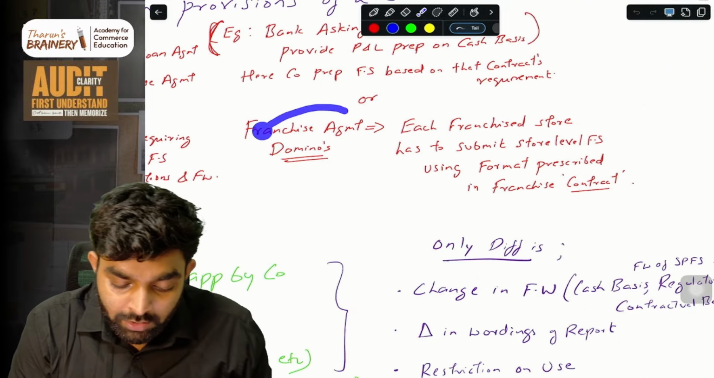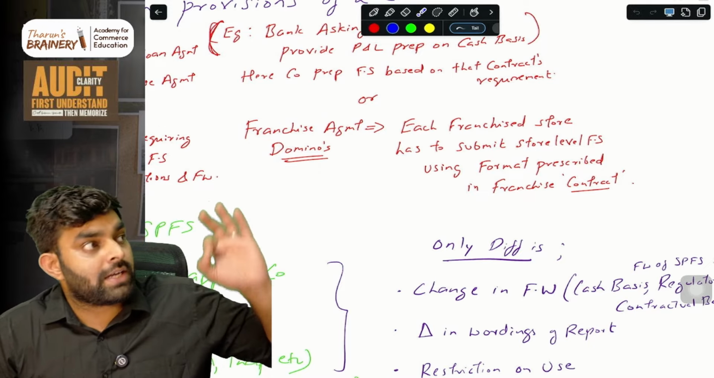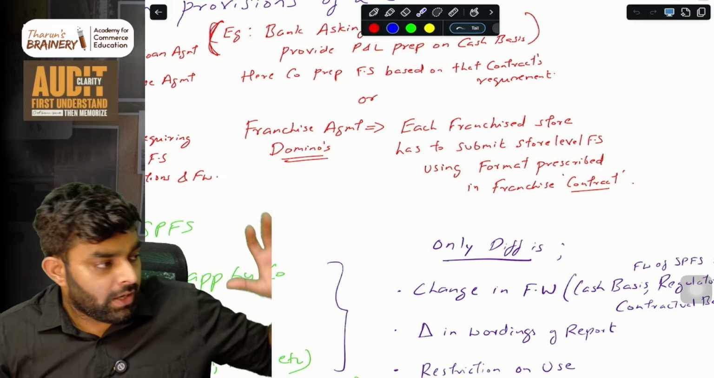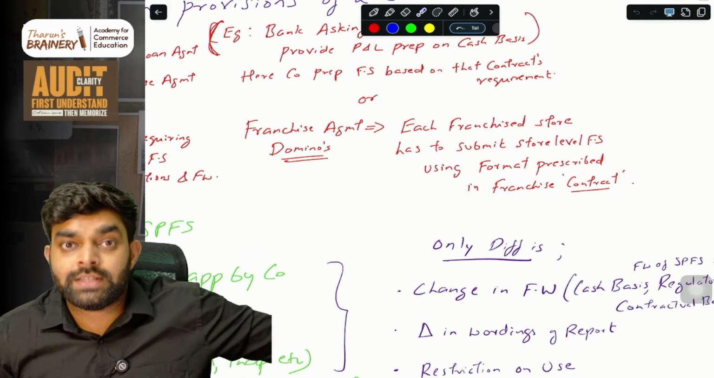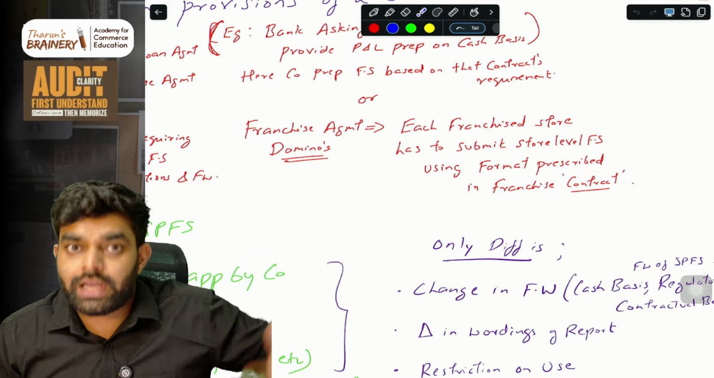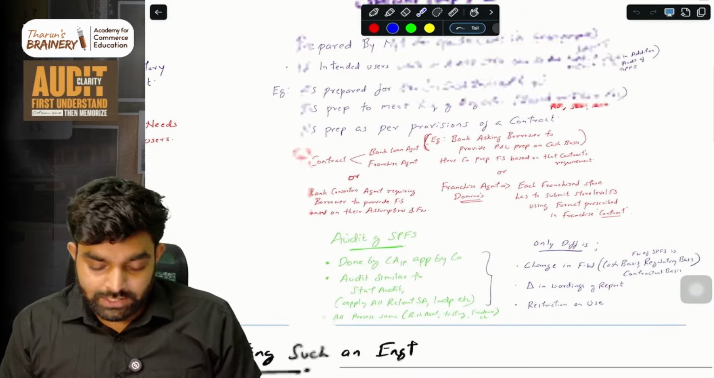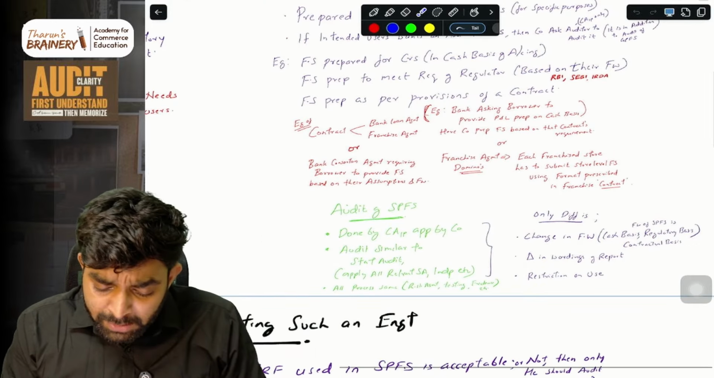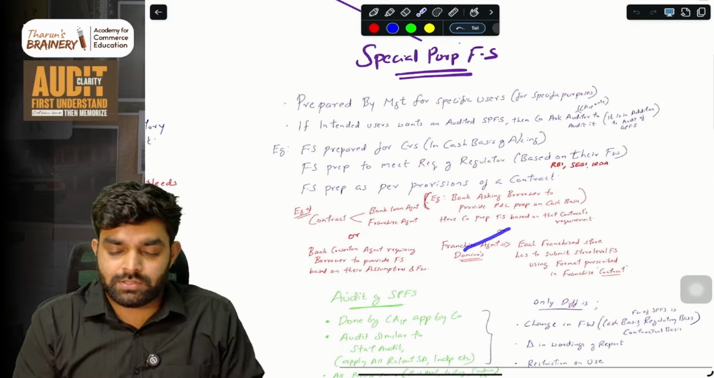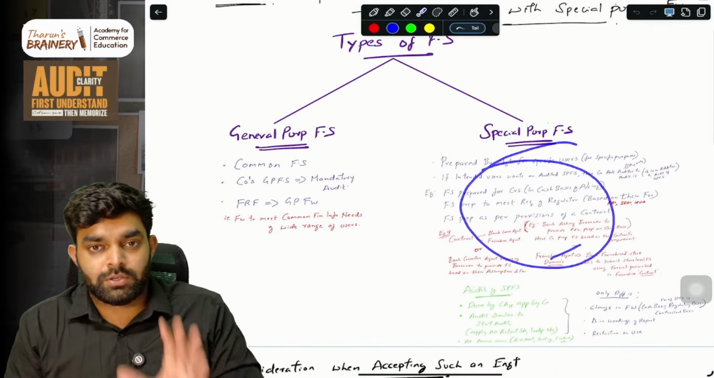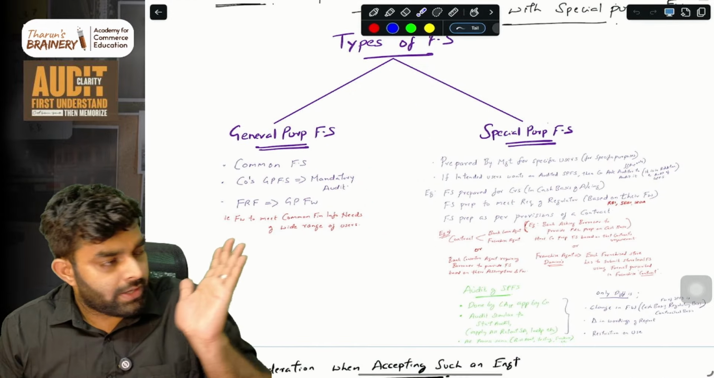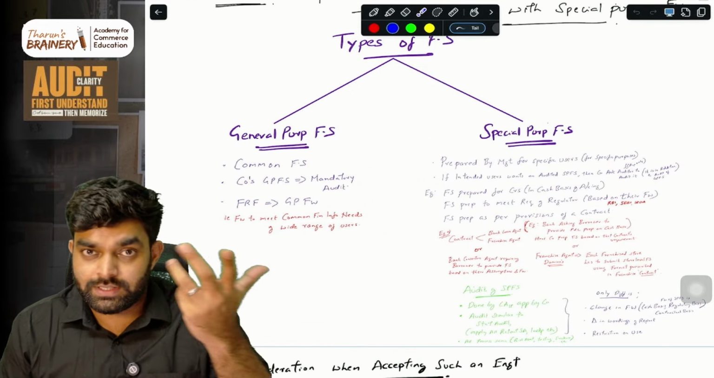Then, the franchisee agreement. Imagine there is a company, Domino's. Domino's parent company is there, but other Domino's franchises would have been taken by some other people. So there also, special purpose financial statements may be asked for by them. So these are just examples. This is just a concept sheet to make you understand what things are. Then we'll move forward to whatever is there in your material.